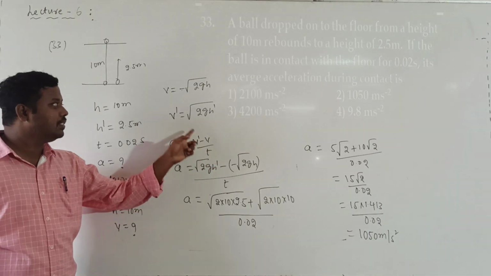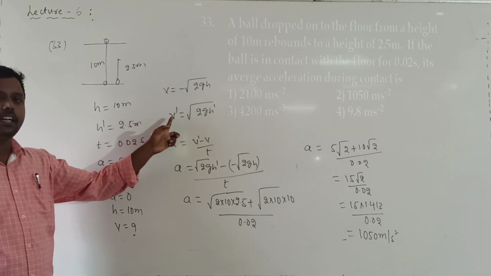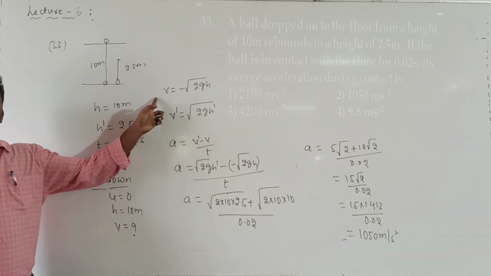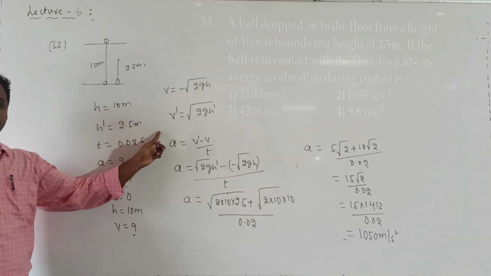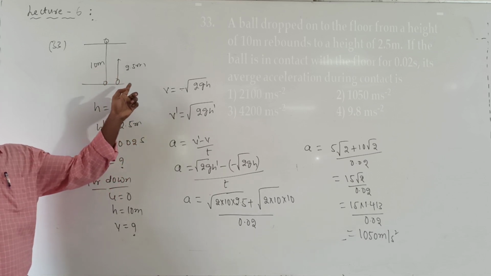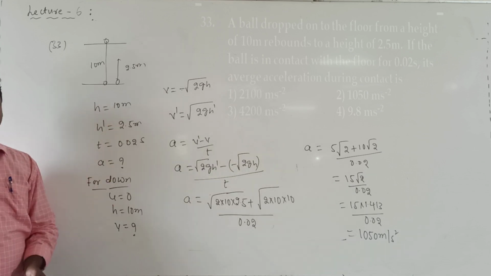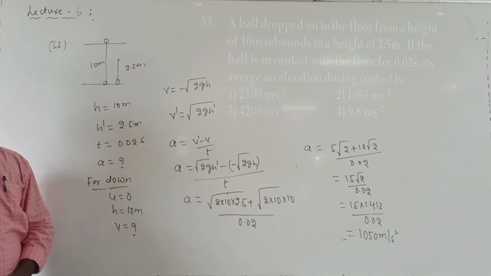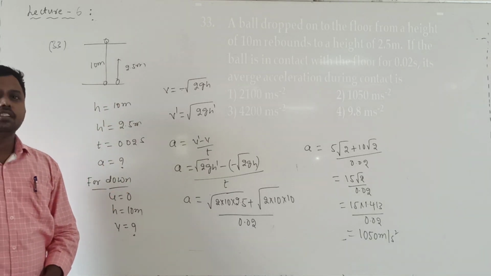In this question, only one point you need to remember: why I took minus here. Y value minus, y dash plus. Only here I consider the sign convention with respect to the coordinate axis. In case of moving downwards, velocity is taken minus. In case of moving upwards, velocity is taken positive. So this is question number 13. Okay, now next question.